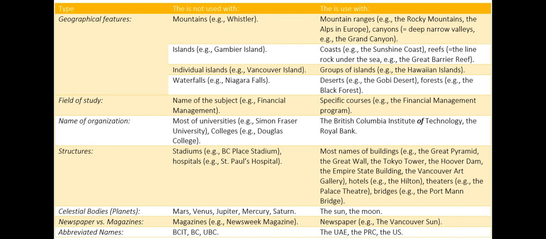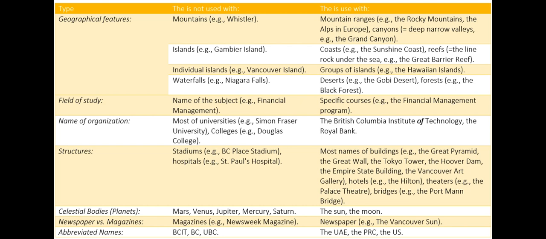Geographical features, no article with mountains, for example, Whistler. Use the with mountain ranges, for example, the Rocky Mountains, the Alps in Europe, canyons, which mean steep narrow valleys, for example, the Grand Canyon. No article with islands, for example, Gambier Island. But use the with coasts, for example, the Sunshine Coast, reefs, which means a line of rock under the sea, for example, the Great Barrier Reef. No article with individual islands, for example, Vancouver Island. But use the with groups of islands, for example, the Hawaiian Islands.